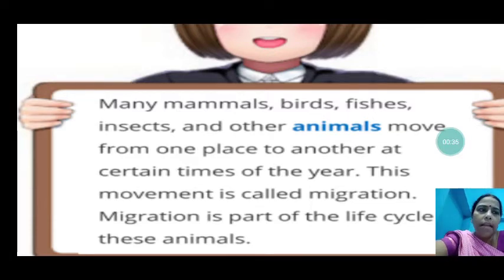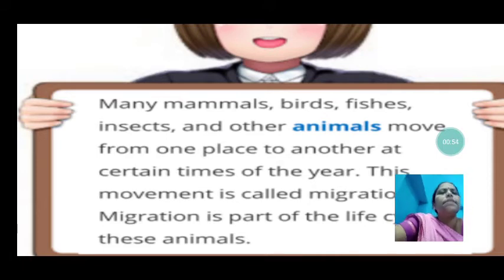So, there are many animals, there are many mammals, birds, fishes, insects, and other animals. What are mammals? Mammals are the animals that give birth to their young ones and feed their young ones. Then there are birds, fishes, and insects that move from one place to another.